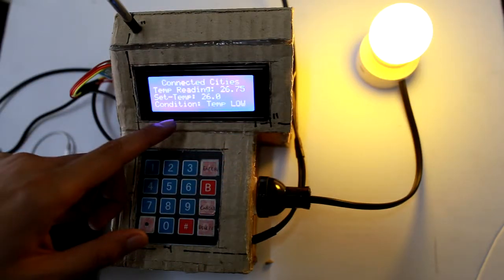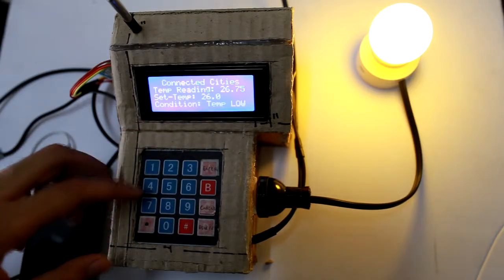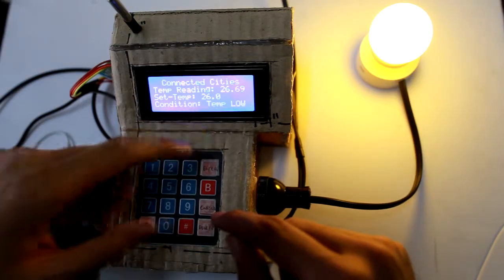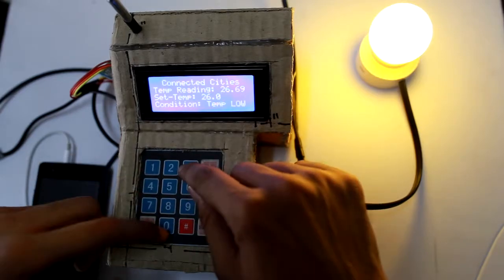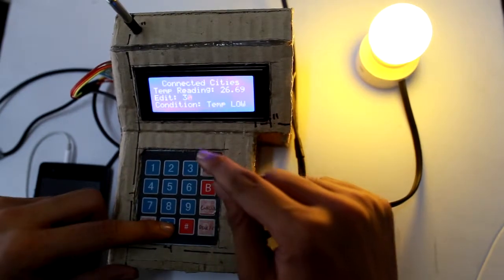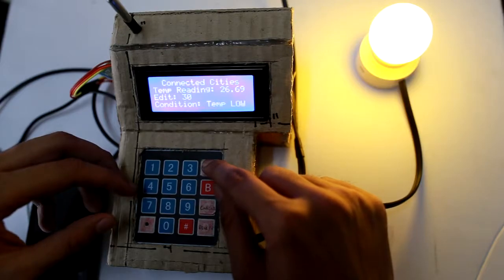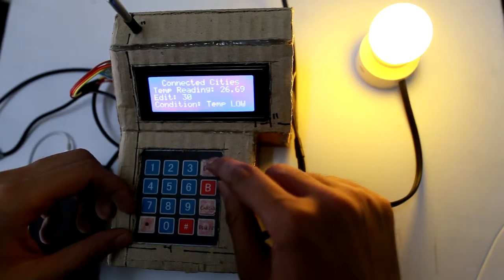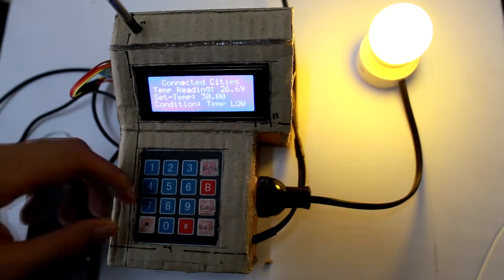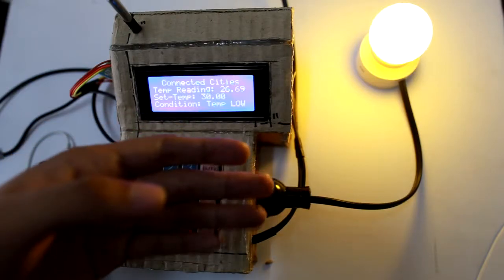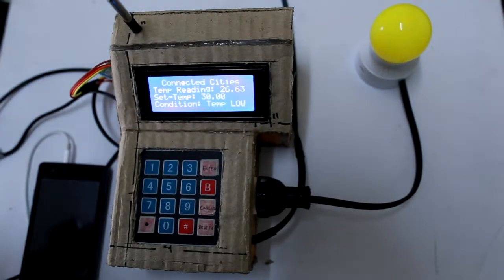Let's set the temperature to 30 degrees, and it would be higher than the temperature reading, so it would turn off. Let's try it. And then it turned off.